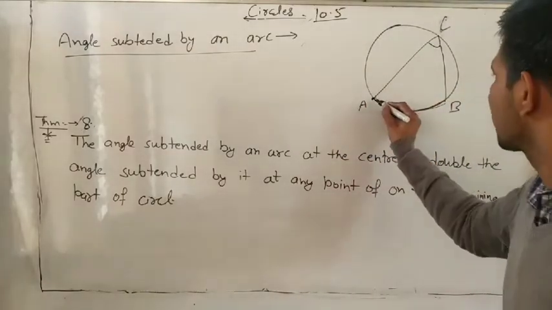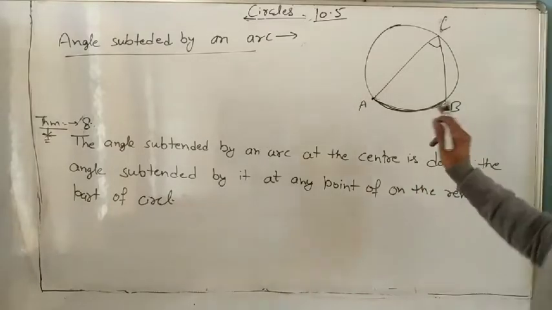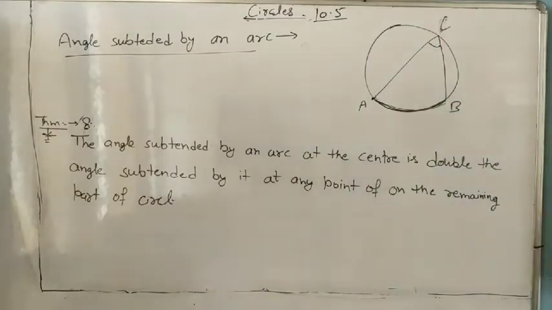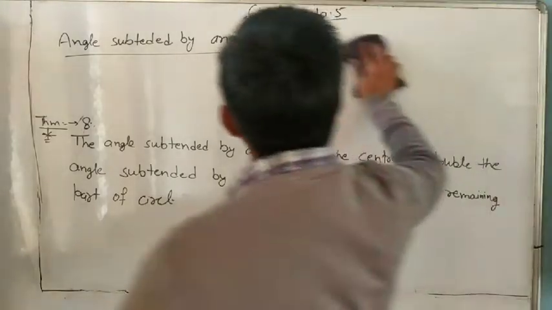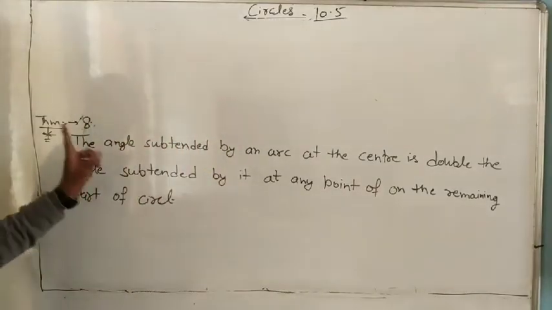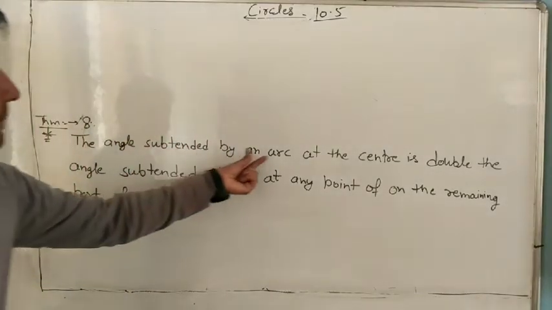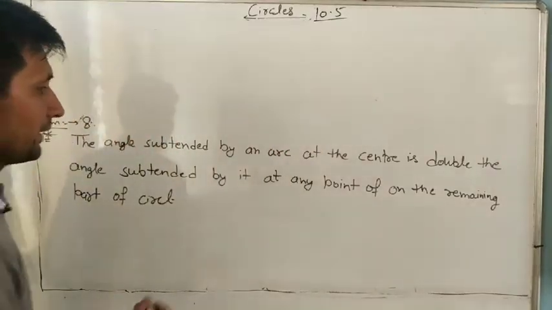So it is an arc. Understand or not? Same as this, so you can remember: angle subtended by the arc means this one. Now this is not important. Now what is important is this one. What is theorem number 8? Angle subtended by an arc. Angle is made by an arc.